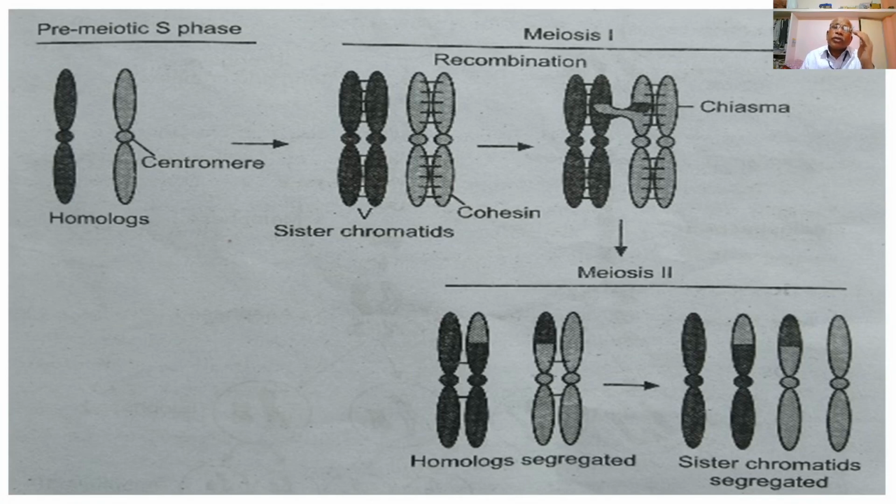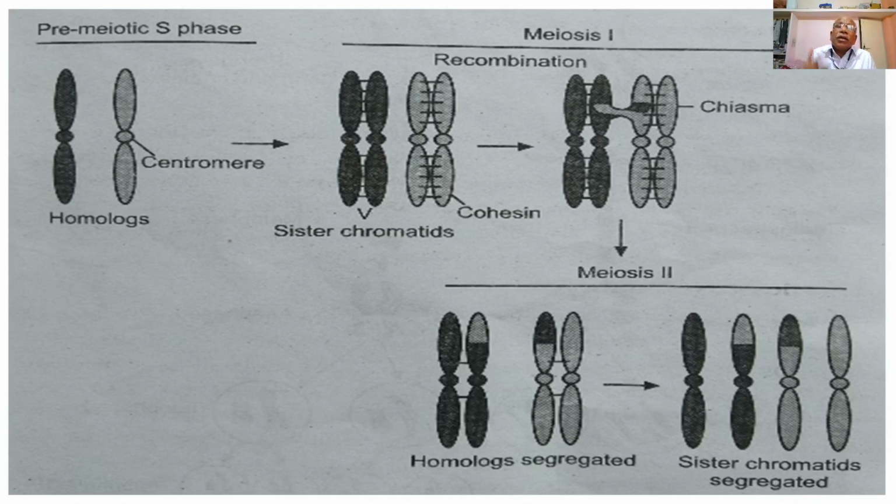So during meiosis 1, there is a process of crossing over, which leads to the exchange of segments of the chromatids between the homologous pair of chromosomes. This leads to variation and to the recombination of genes.